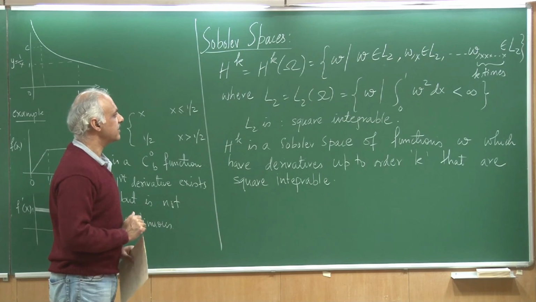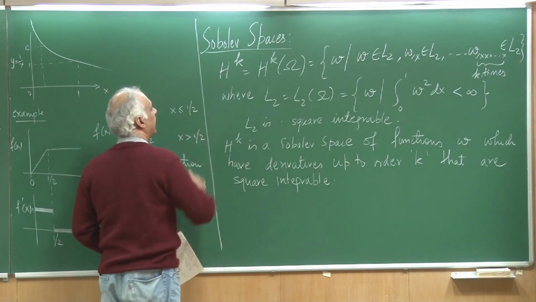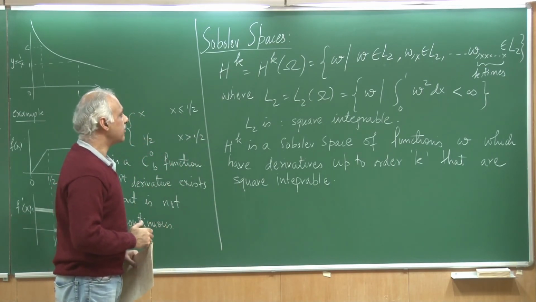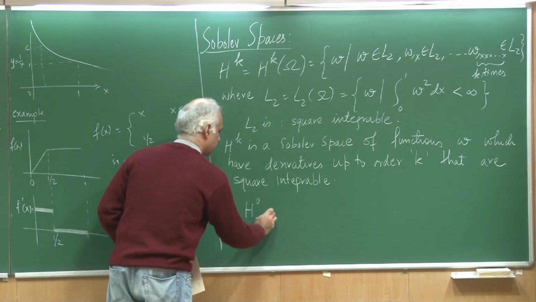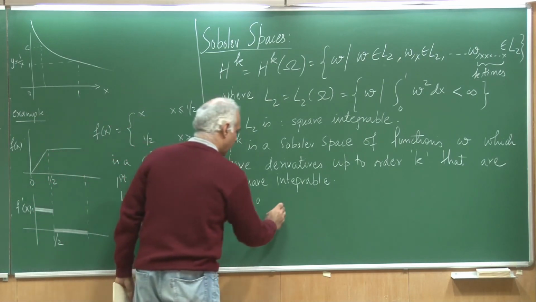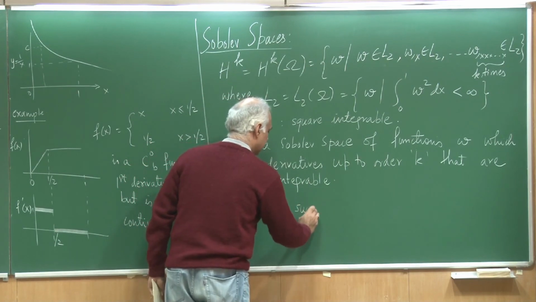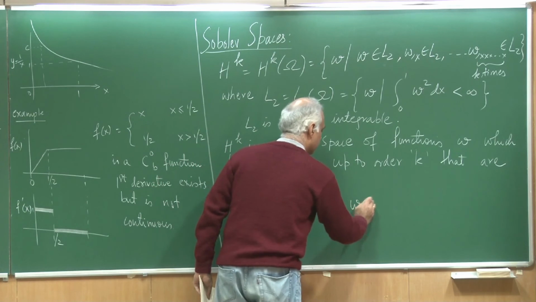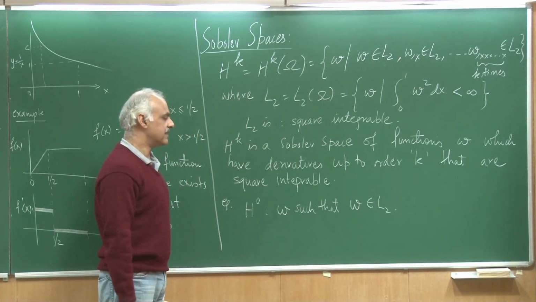So this is just an introduction to a simple space denoted by Hk. Suppose I talk about H0. H0 means it consists of functions w such that w belongs to L2. As simple as that.